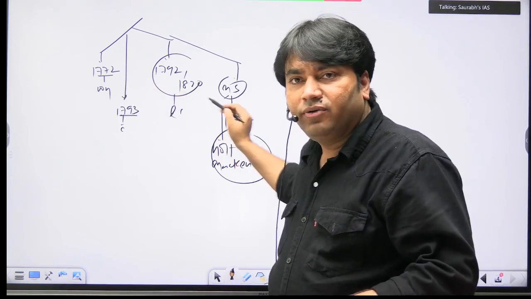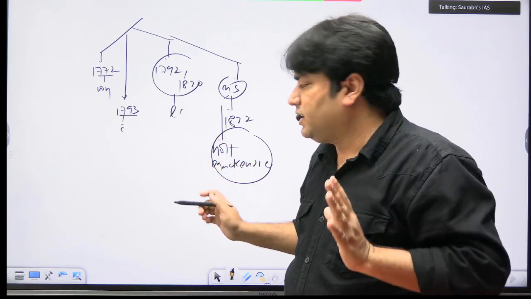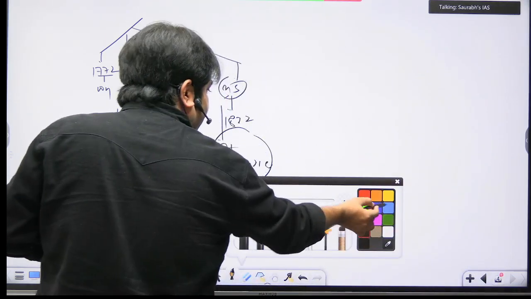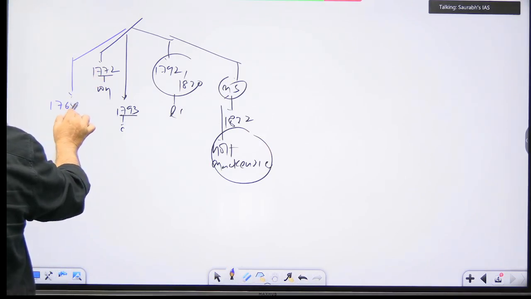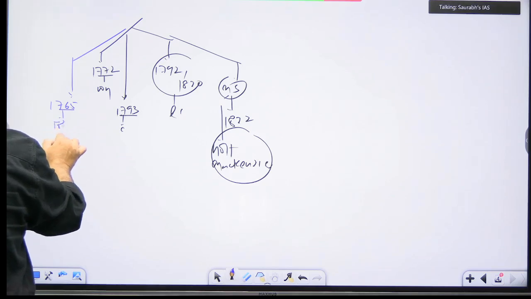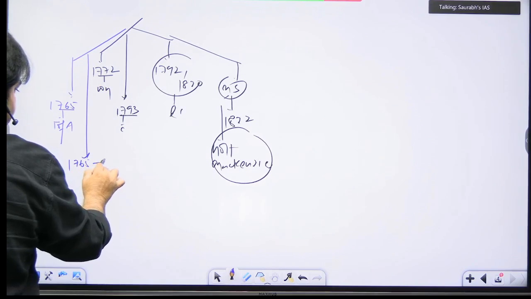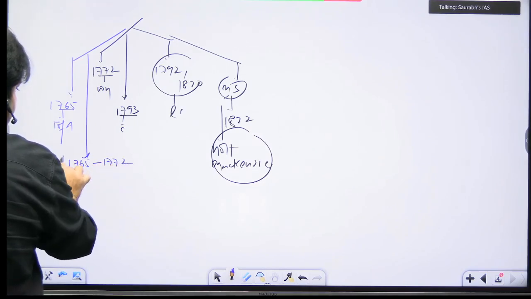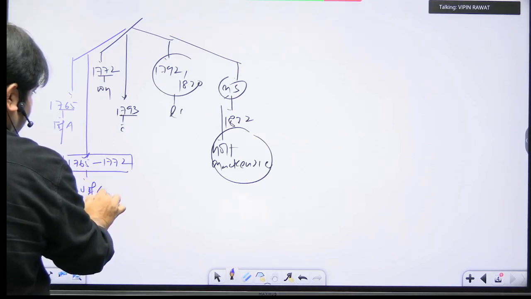Are you getting these years? समझ में आ रहा है? बस थोड़े से चीज़ों को कनेक्ट कर लेना है. Things will be more effective, whatever you are learning here. One part is 1765, that is the Treaty of Allahabad. One part is 1765 to 1772, and what we have discussed here is the dual system of governance.